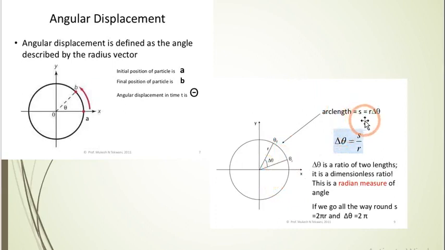So S is equal to R delta theta, where S is arc length, R is radius, and delta theta is angular displacement. So you can say that delta theta is equal to S upon R. Here this is arc length, this is radius, so delta theta is the ratio of two length quantities only. That's why it is a dimensionless quantity.